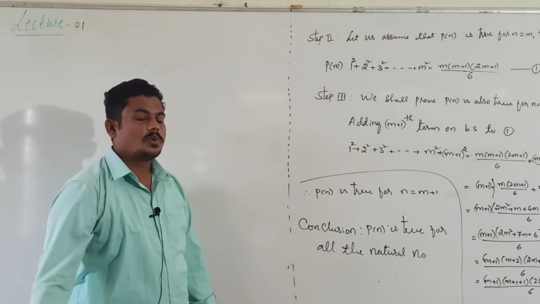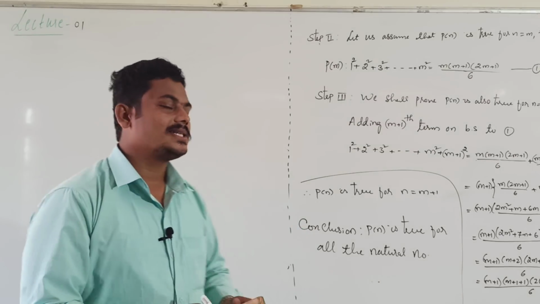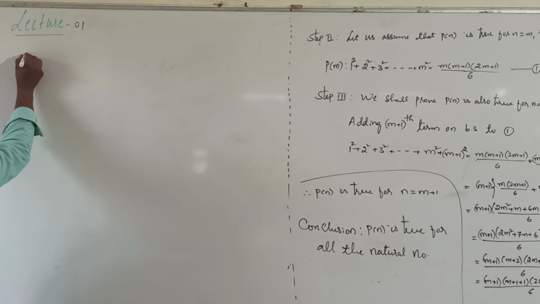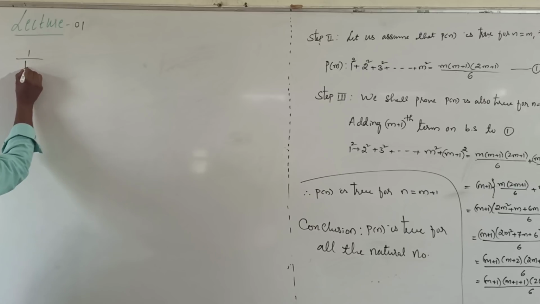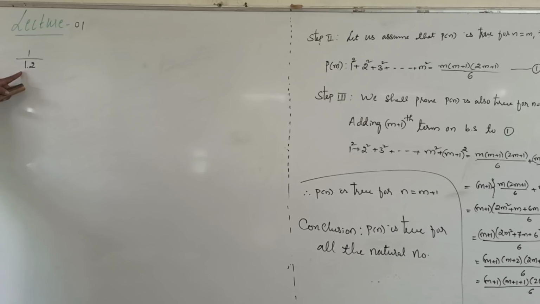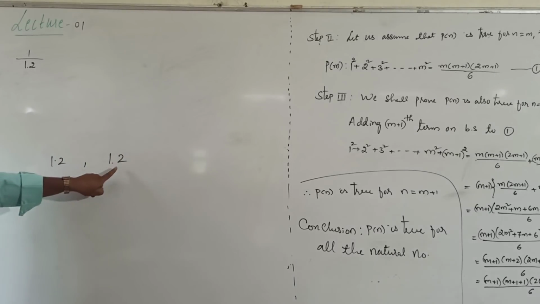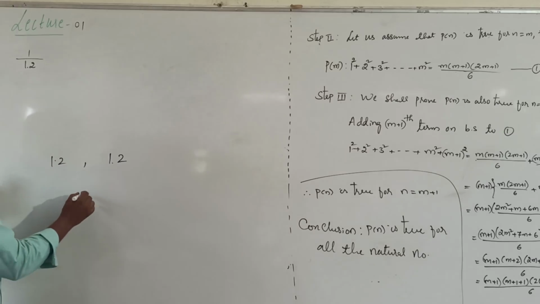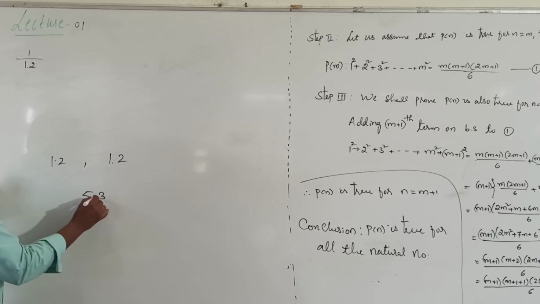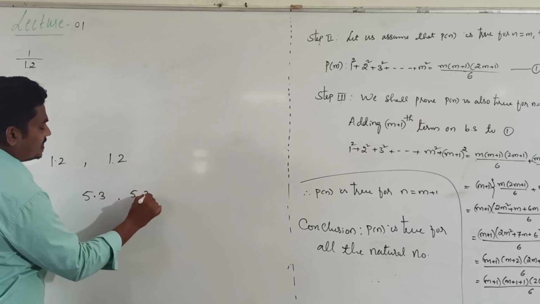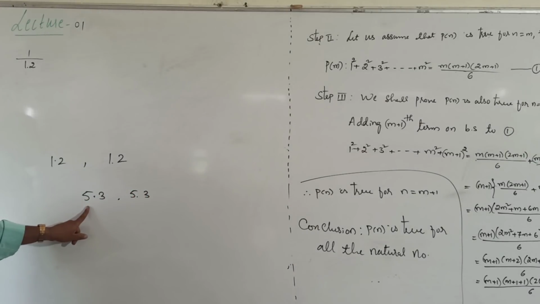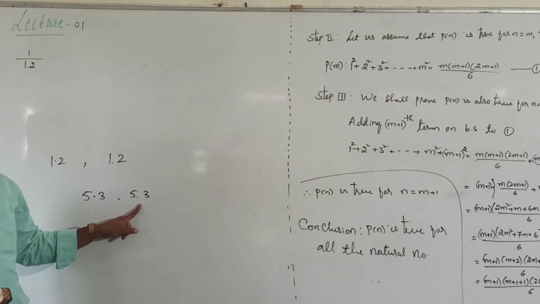Next problem, prove by using principle of mathematical induction: 1 divided by 1 into 2. It is not 1.2, it is 1 into 2, decimal point. It is 5.3, it is 5 into 3 notation.